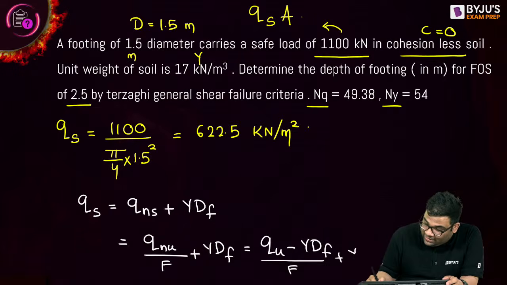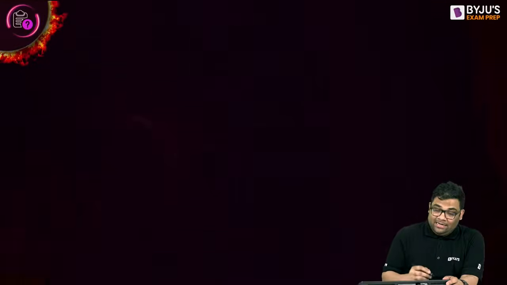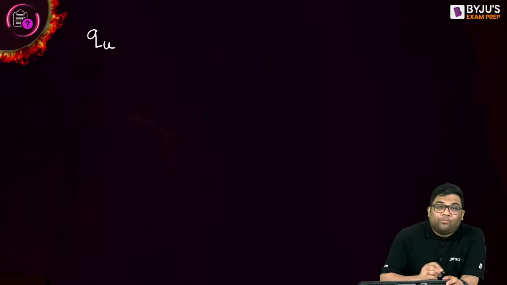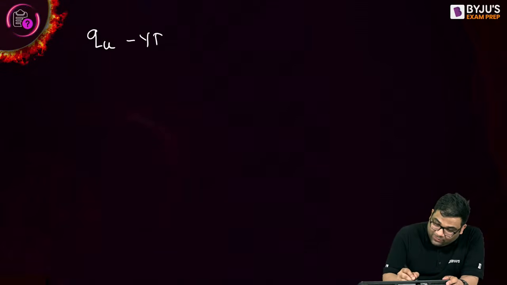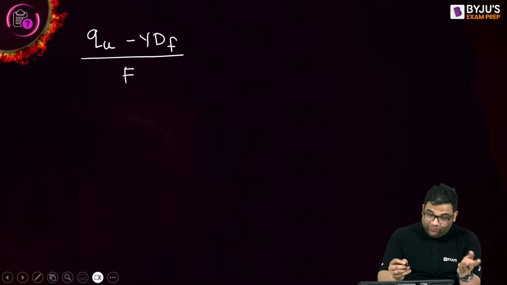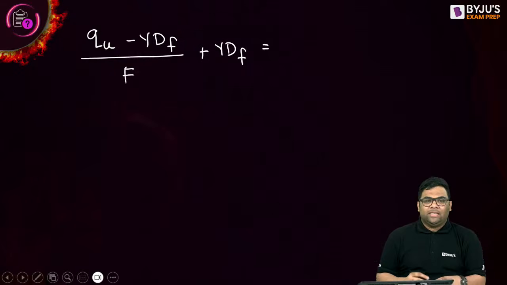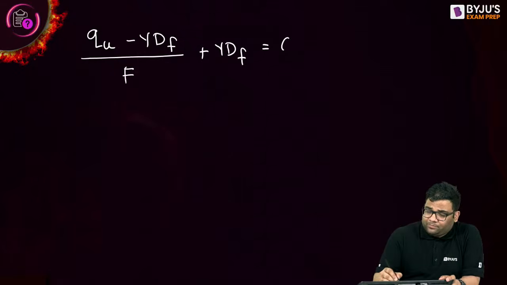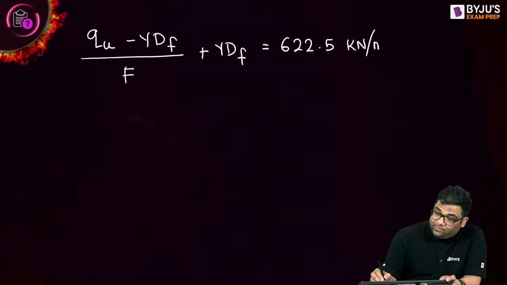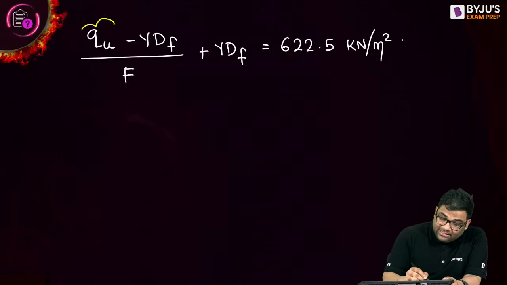And then we even have gamma Df. So indirectly what is written here? Indirectly it is written that (Qu minus gamma Df) divided by factor of safety, which is the net safe, plus gamma Df is equal to the safe bearing capacity of 622.5 kilonewton per meter square. Very good.